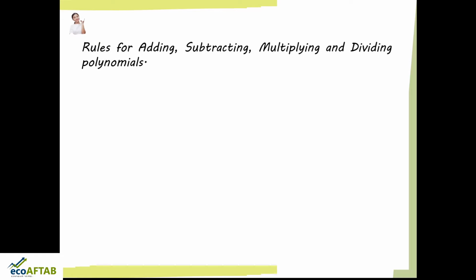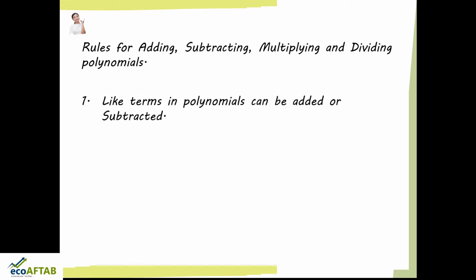Moving ahead. There are certain rules with regard to polynomials, with regard to basic arithmetic: rules for adding, subtracting, multiplying and dividing polynomials. The first rule is that like terms in polynomials can be added or subtracted. The second rule is that unlike terms cannot be added or subtracted.